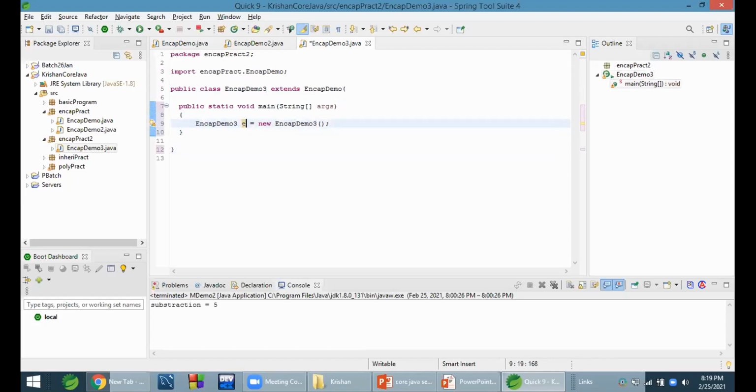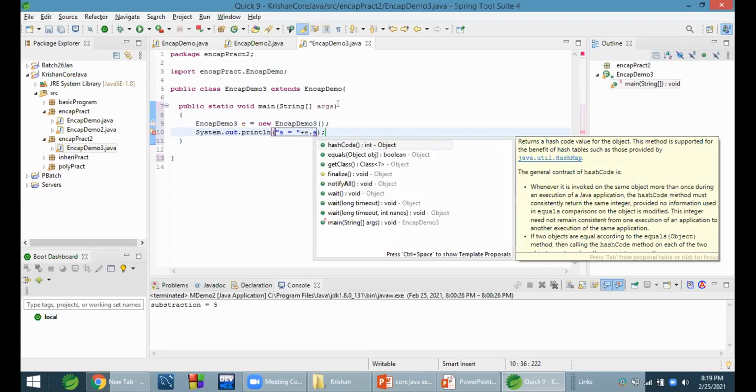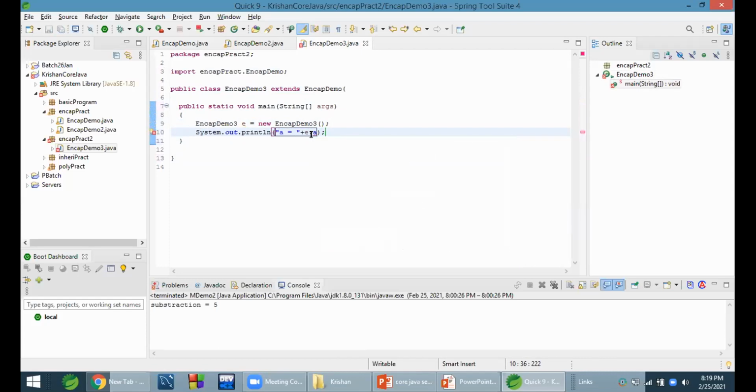NCAP demo 3 dot SYS equals to, that's not accessible. You can see it's showing error. And NCAP demo dot A is not visible because the private variable in NCAP demo is private. That is a private, that's why it's not visible, right?